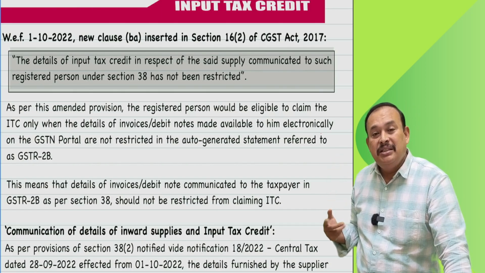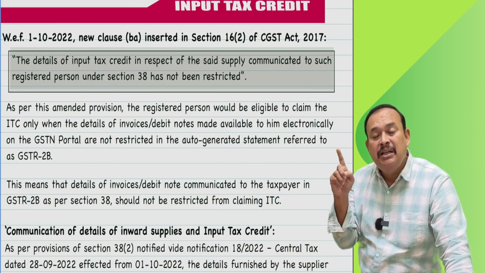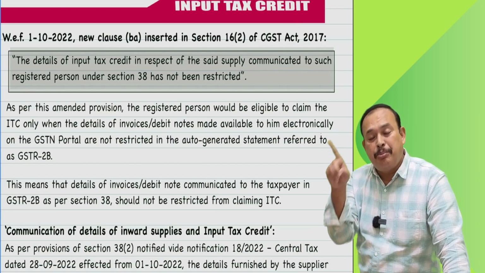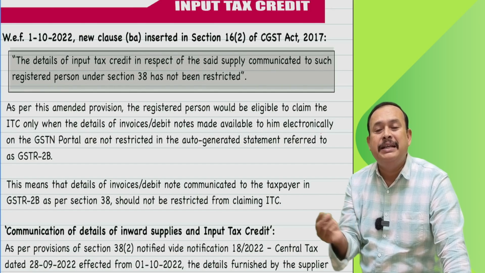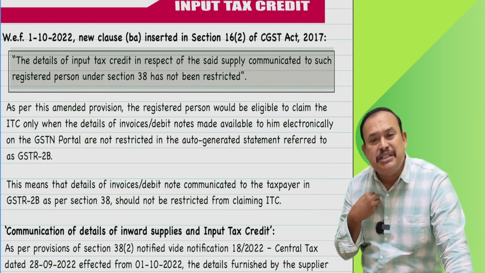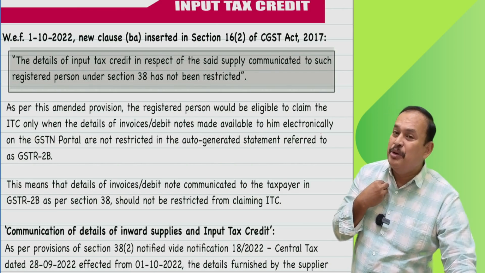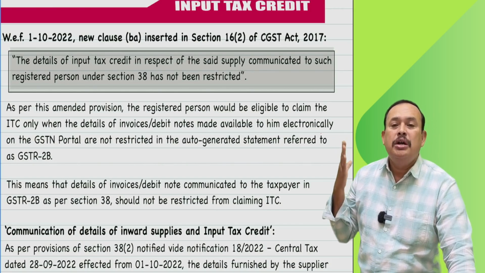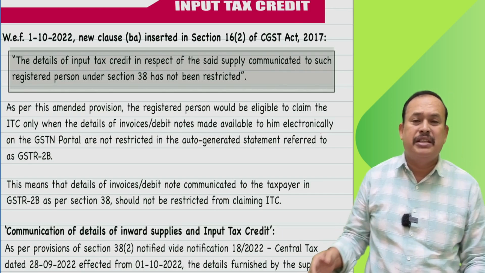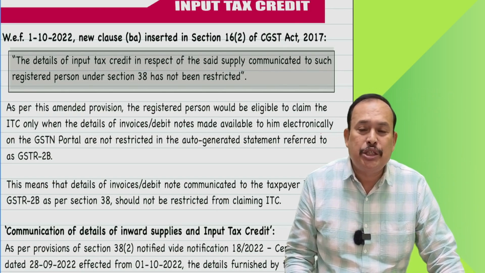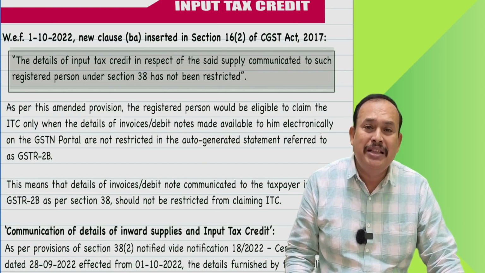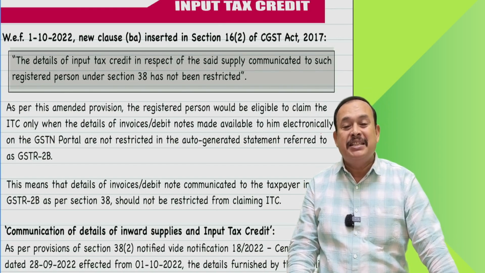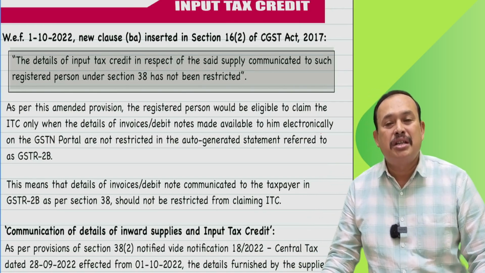That means when the supplier who made supplies submits the GSTR 1 return, his output tax liability will be auto-populated in the GSTR 2B of the recipient. If it is eligible credit, it shows in part 1; ineligible credit shows in part 2. So Mr. Recipient of goods or services, as per section 16 subsection 2 clause BA, you are allowed to avail the input tax credit only for part 1 of the GSTR 2B, says section 16 subsection 2 clause BA of the CGST Act.